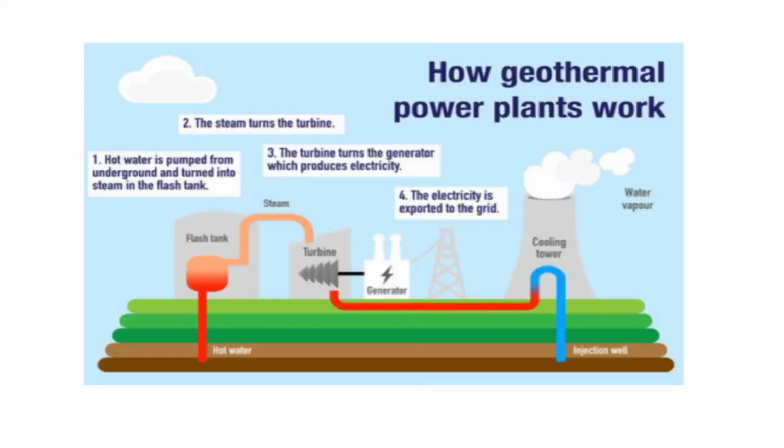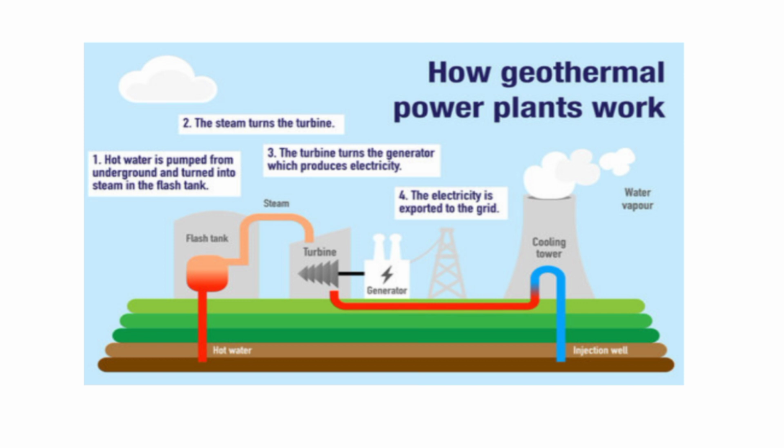So with regard to the geothermal energy, this is how the geothermal power plant works. The hot water is pumped from the underground and turned into steam in the flash tank. The steam turns the turbines. The turbine turns the generator, which produces electricity.